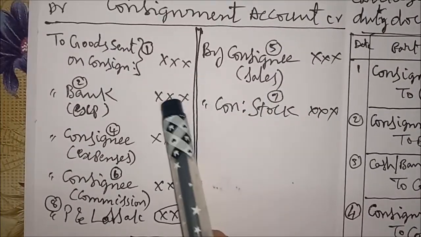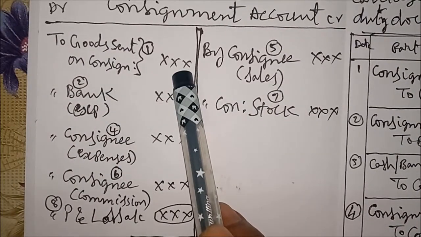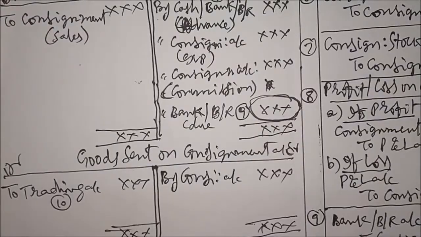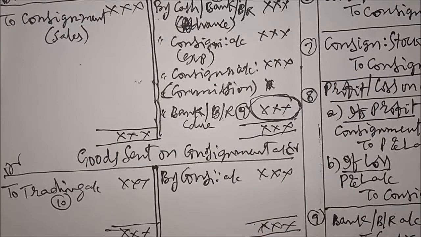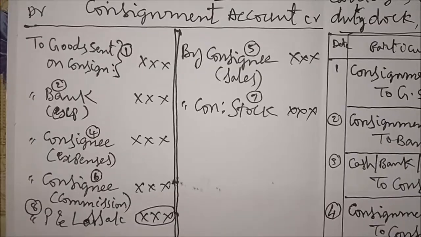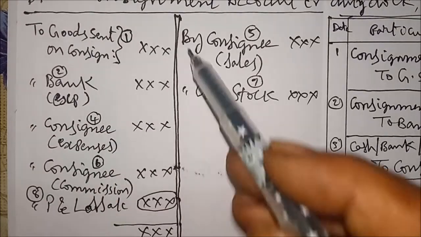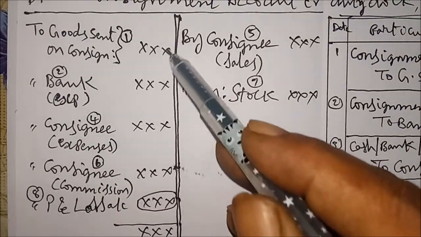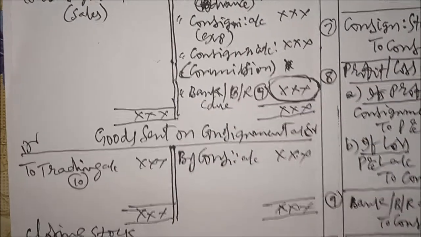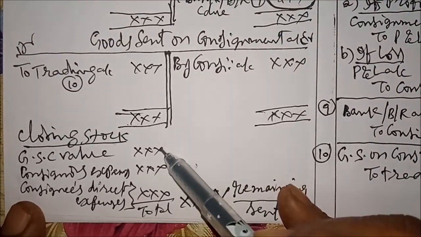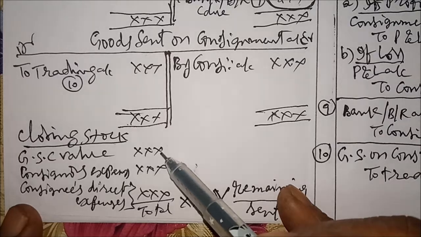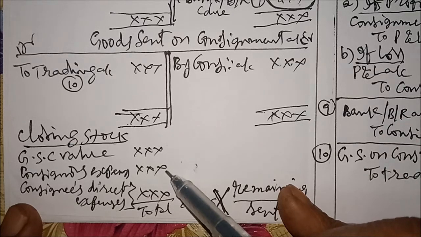The same value is here. And consignors expenses. Next one, consignors expenses, the second item in consignment account. These two items, goods sent on consignment value, consignors expenses.